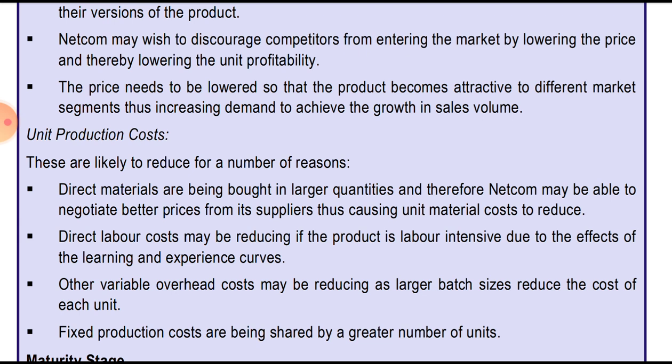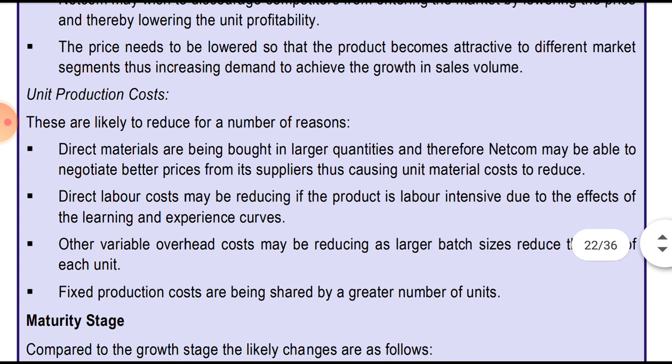Direct materials are being bought in larger quantities, so if the product moves from introductory to growth, it is in the boom stage. The company would be purchasing the product in larger quantities, and thereby may be able to negotiate a better price from its supplier, thus causing the unit material cost to reduce. So cost will reduce basically.